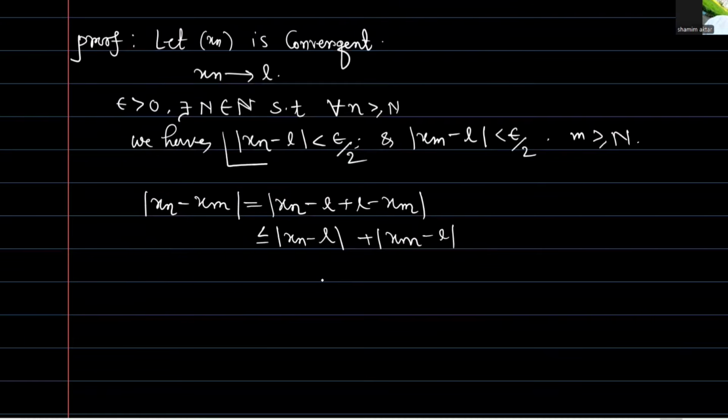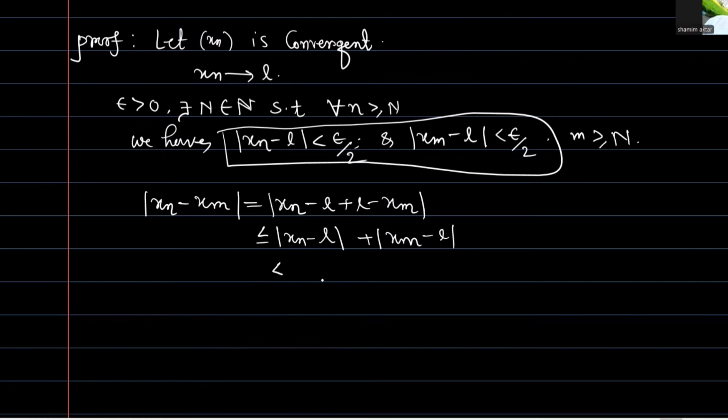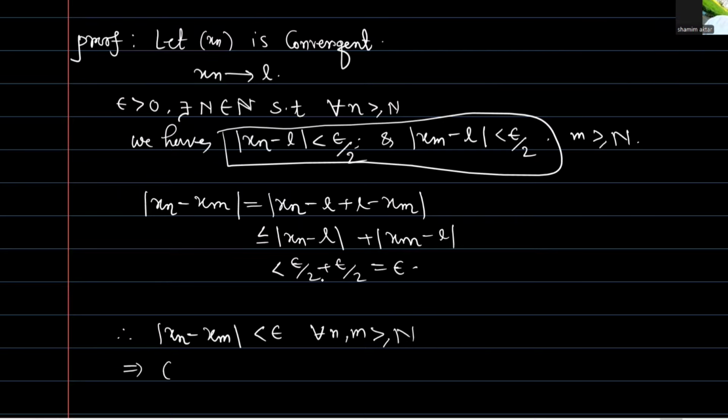From here, this is less than epsilon by 2 plus epsilon by 2, which equals epsilon. Therefore mod of xn minus xm is less than epsilon for all n, m greater than or equal to N. This is the definition of a Cauchy sequence, so this implies the sequence xn is Cauchy.